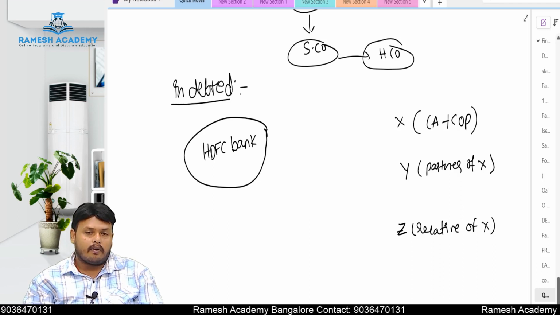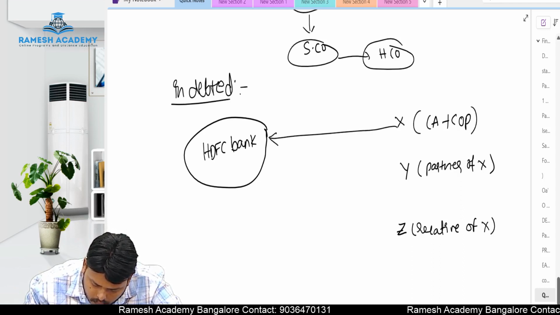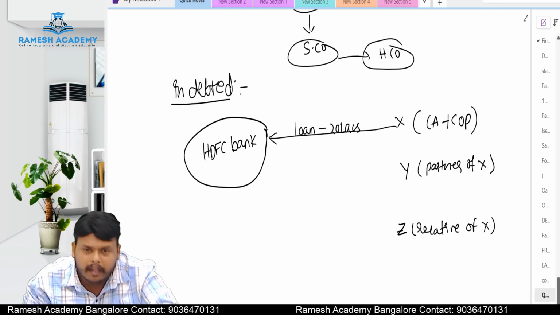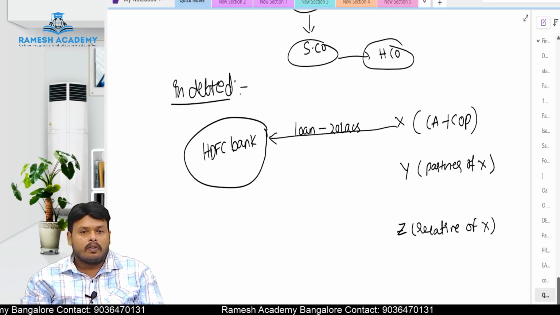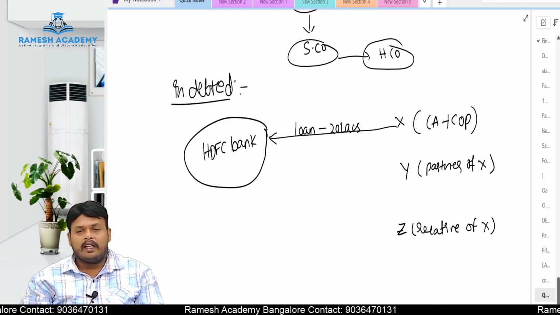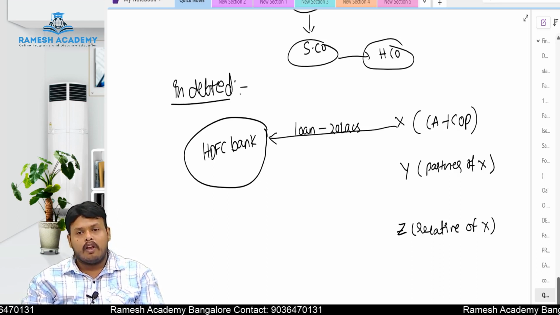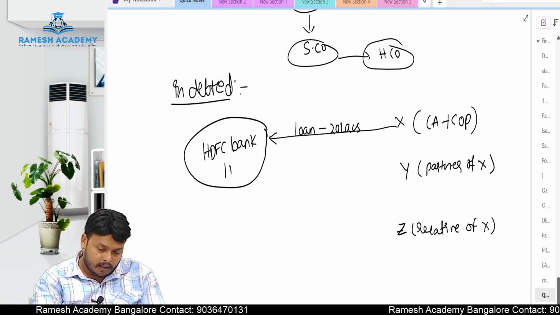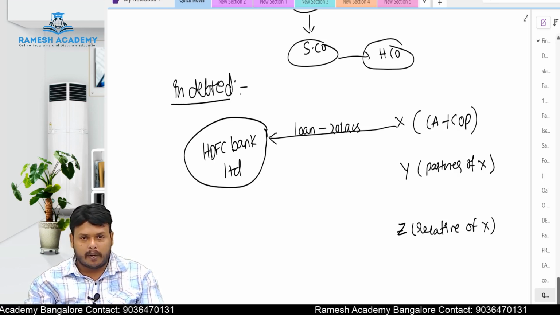Now, X is a chartered accountant holding a certificate of practice. X took a loan of 20 lakhs from HDFC Bank, Nana. Whether X will be eligible to act as an auditor of HDFC Bank? The answer is no. Why? Because he is indebted to HDFC Bank Limited by more than 5 lakhs. That is the reason he is disqualified to act as an auditor.